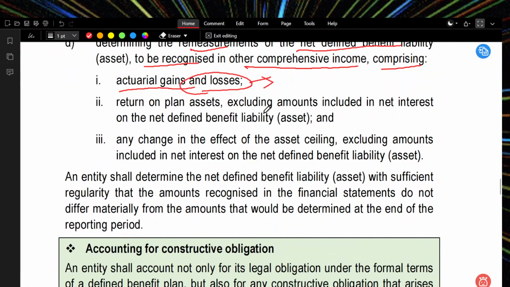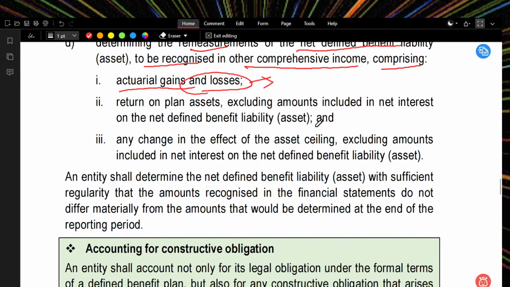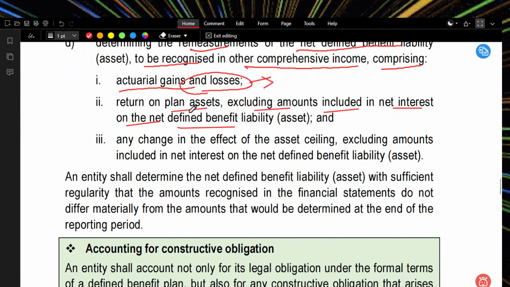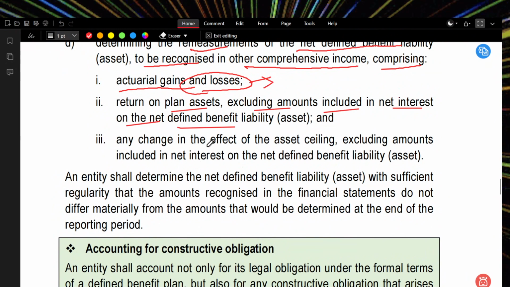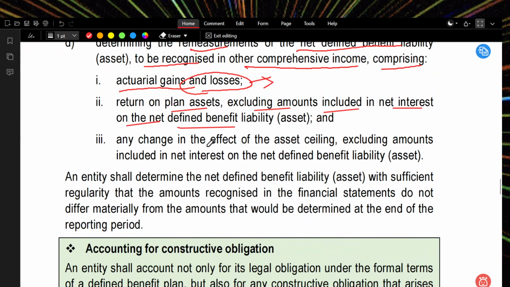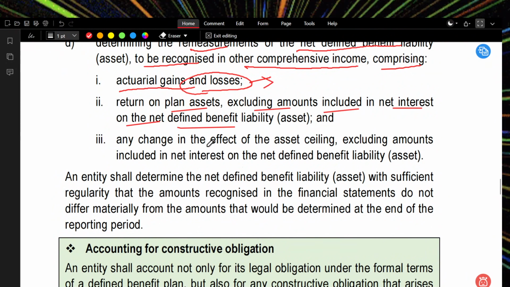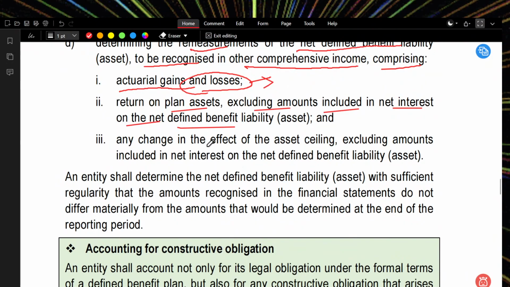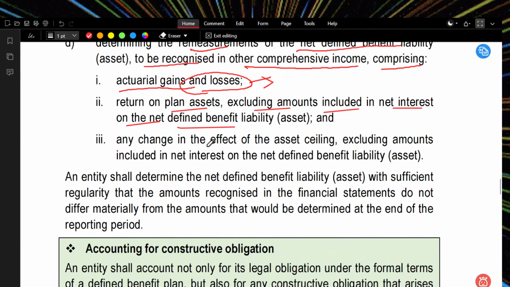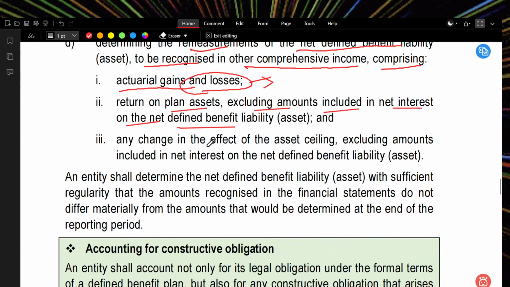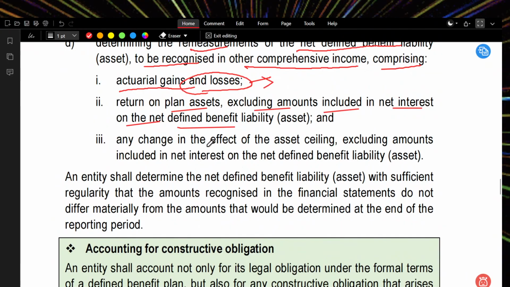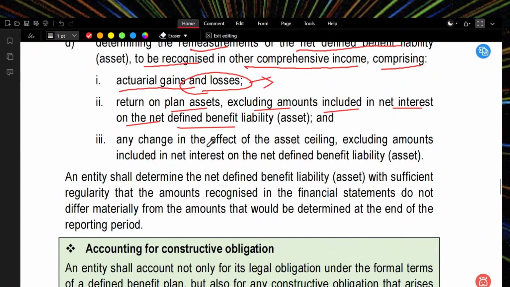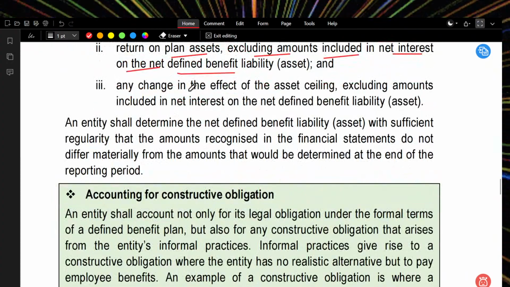The return on the plan asset, excluding amounts included in the net interest on the net defined benefit asset or liability. What is the return on the plan assets we invested? We put in 100 rupees, and we expected around 150 rupees. If we get the 50 rupees, it is an interest amount, it's a gain. Or if we got only 130 rupees and 20 rupees we have to put in out of our pocket, then the benefit is 30 rupees of interest. But in the same case, the 20 rupees is a liability.